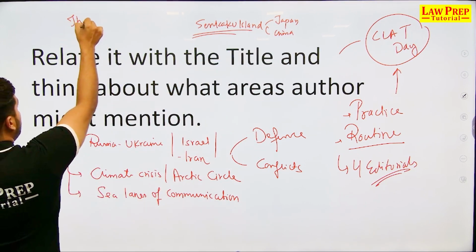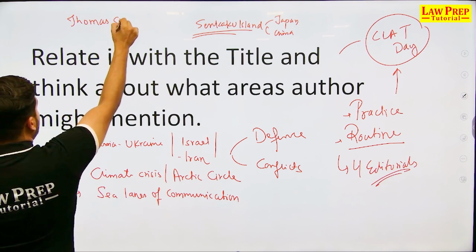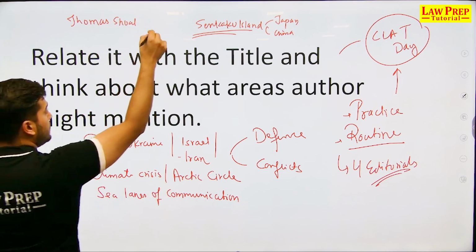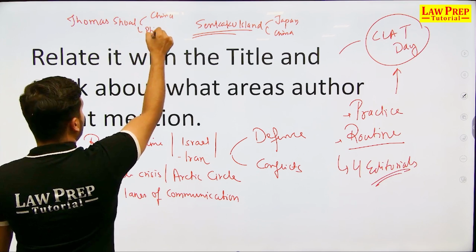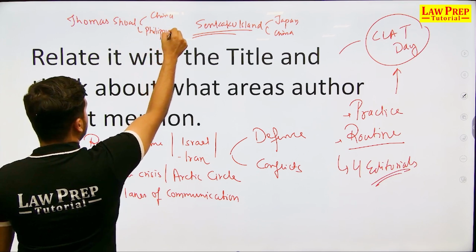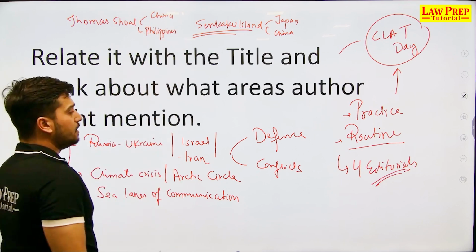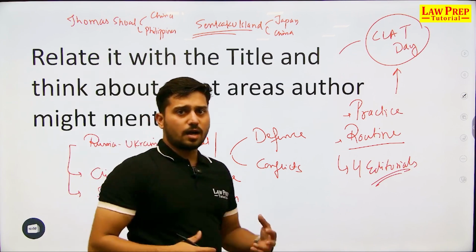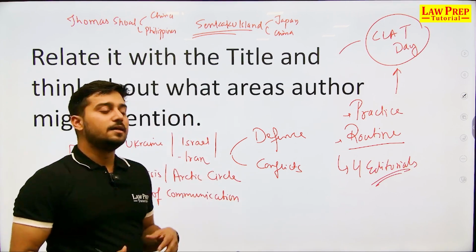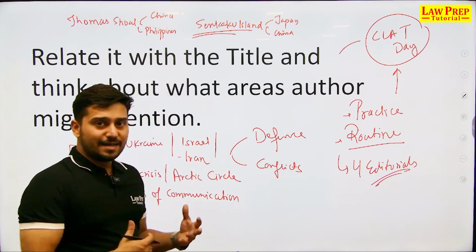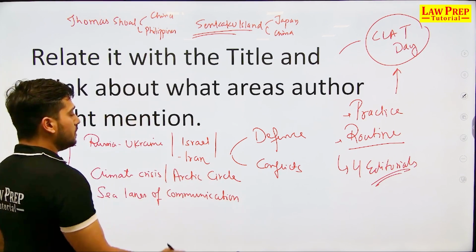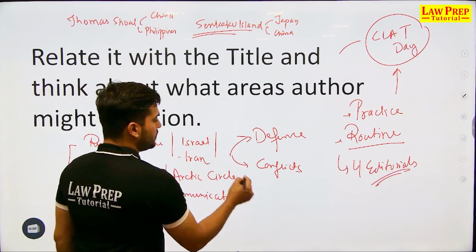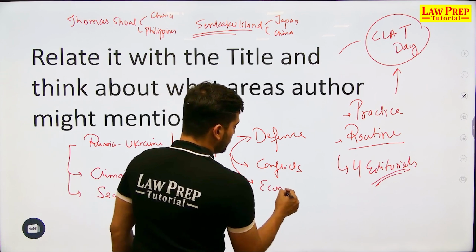A few months ago it was Thomas Shoal, and this area is in conflict between China and the Philippines, right? Then you also possibly hear about Nagorno-Karabakh, between Armenia and Azerbaijan. Ethiopia and Eritrea are in conflict, Sudan and South Sudan, and a lot of these areas. So it cannot be without defense conflicts, and obviously it cannot be without economics.